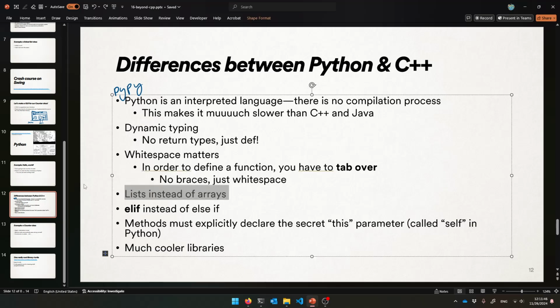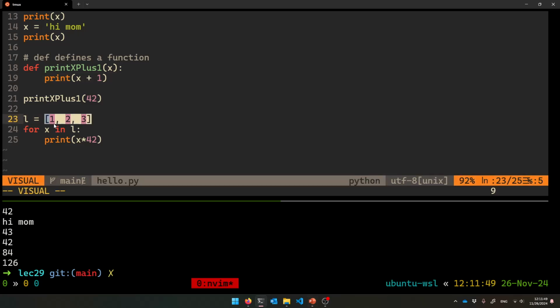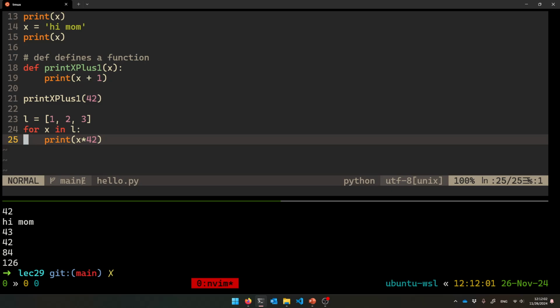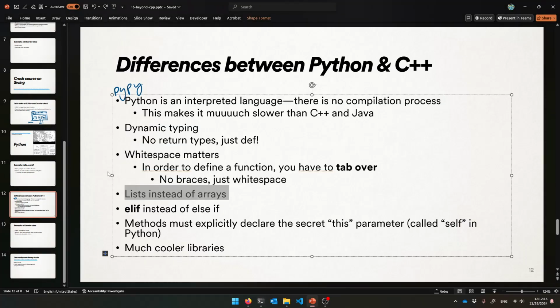Instead of arrays, Python uses things called lists. So here's a list L that holds 1, then 2, then 3 in that order. And you can put different types in it. This could have been a string like hi, which is disgusting, but you could do that in Python. So there's my list, and you can go through it with a for loop: for every x in L. That'll get the 1, the 2, and the 3 out, and you can do stuff with it. So there's my 42, 84, 126, apparently. That's 1, 2, and 3 times 42. So yeah, that's lists.